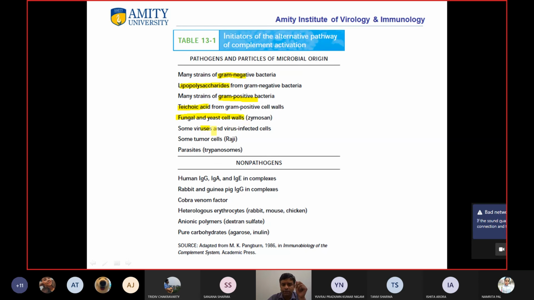Okay, so some viruses and virus infected cells, tumor cells, parasites, right? So all these organisms have different cell surface constituents than the host, and therefore all these can activate the alternative pathway. Okay, and not only pathogens but a lot of other molecules can also lead to activation or initiation of the alternative pathway.